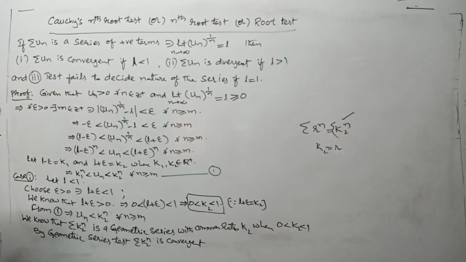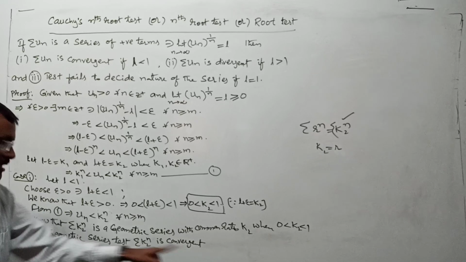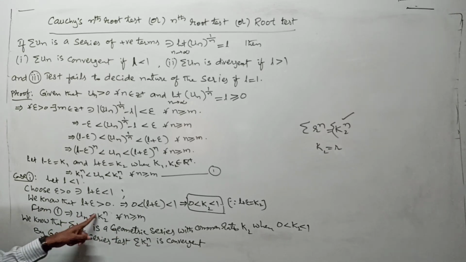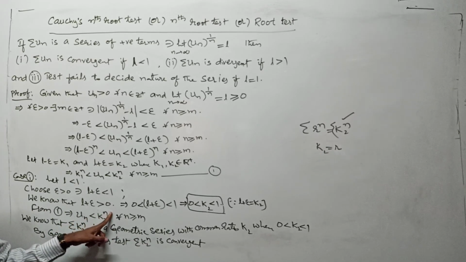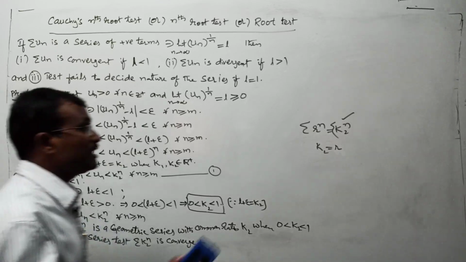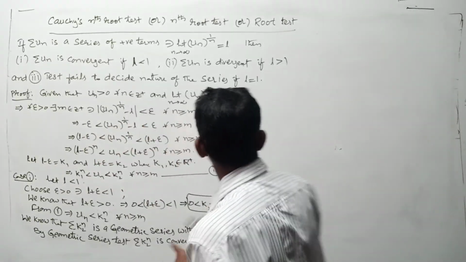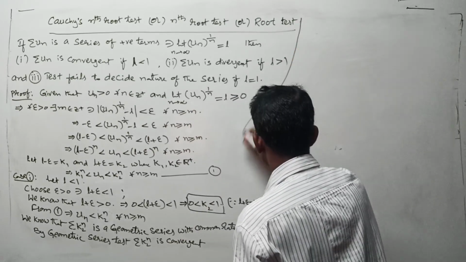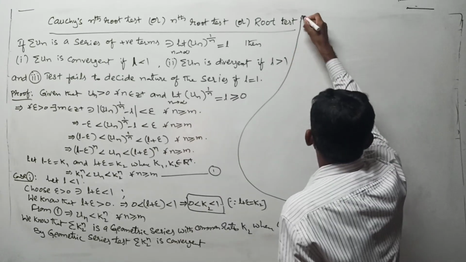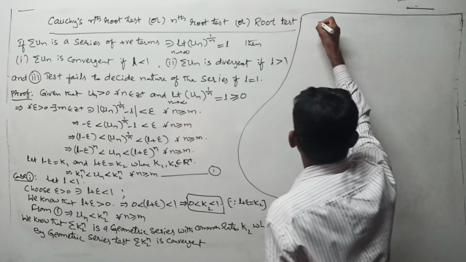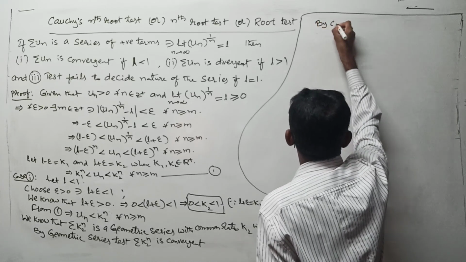Here sigma k2 power n is a convergent series, as well as we have un less than k2 power n. By comparison test type 1, is sigma un also convergent or not? I am writing those lines here.